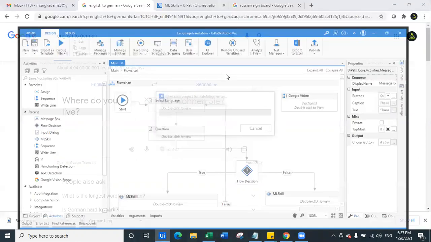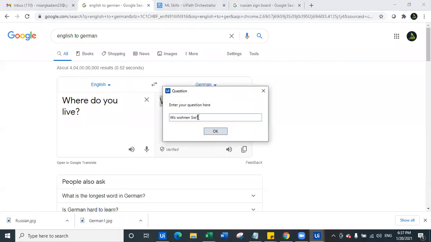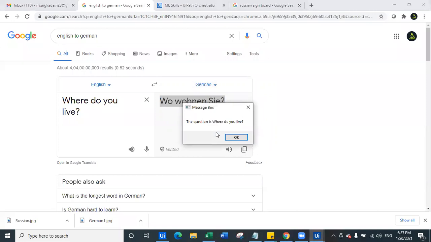Let's try to run the workflow and let's see how it works. So select your native language. I select German. Enter the question here. So this is my question. Okay. So I clicked on it. So the question, as you can see, is translated into the English language.